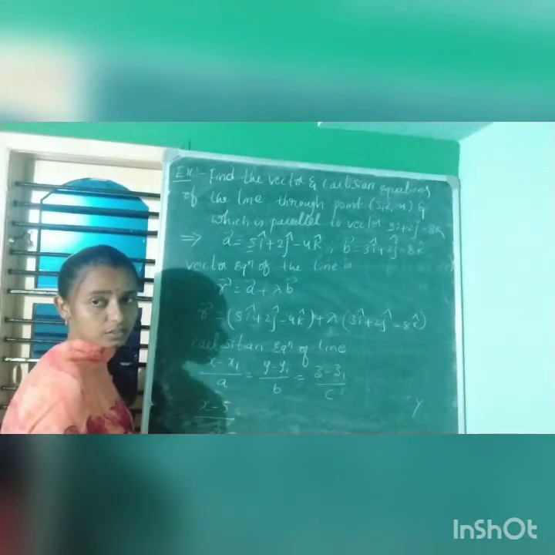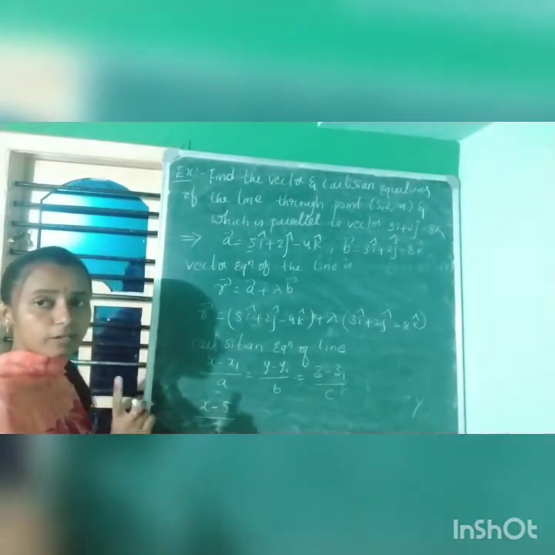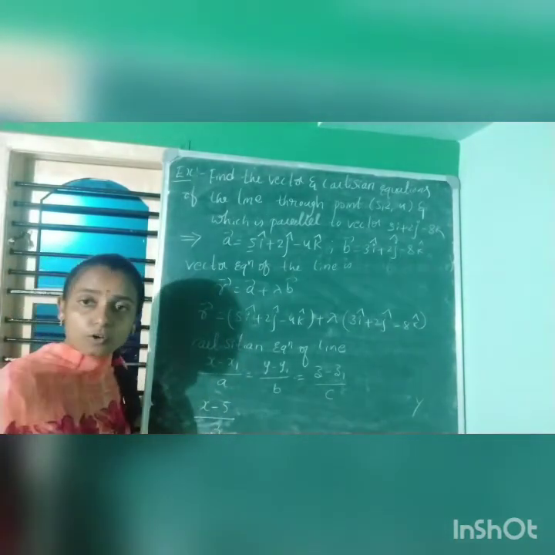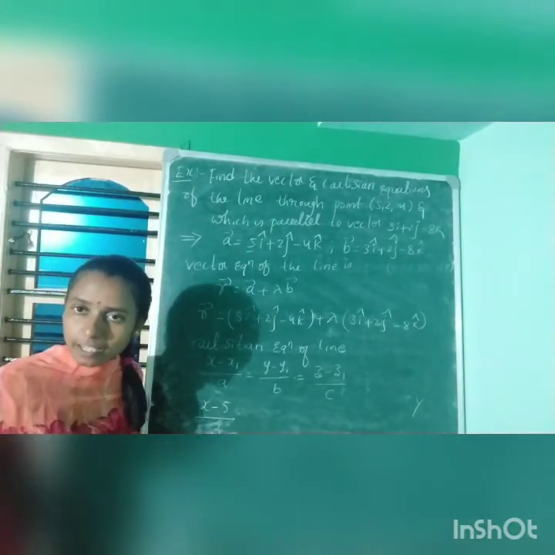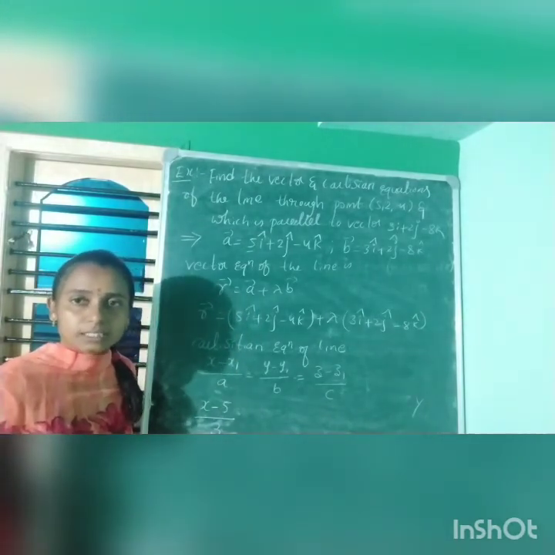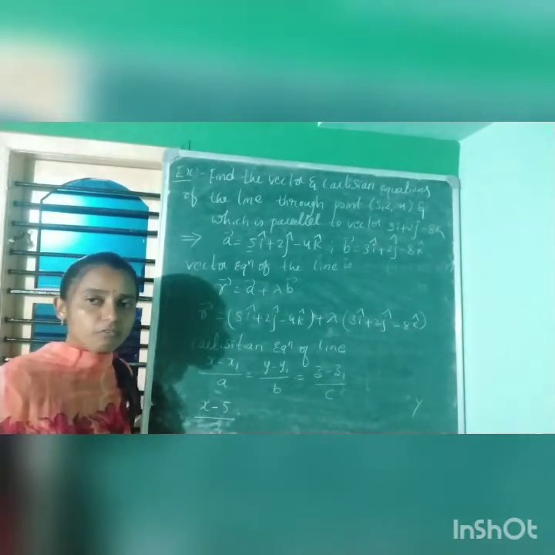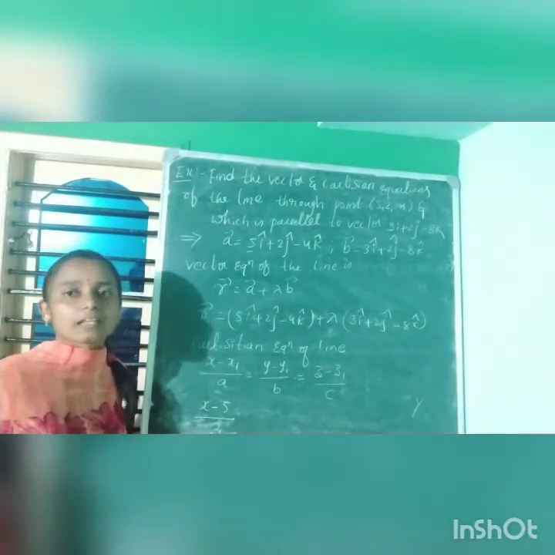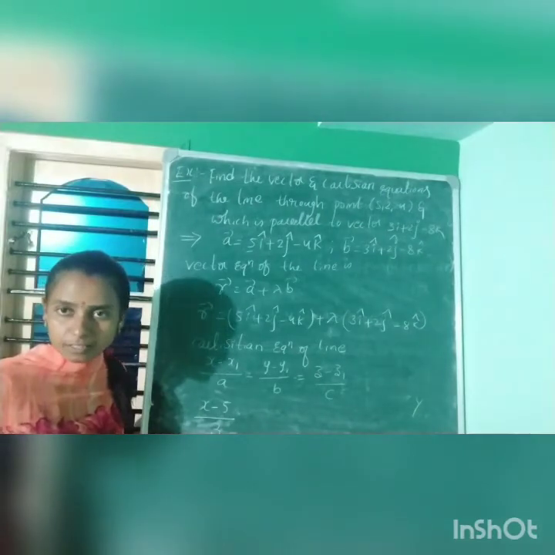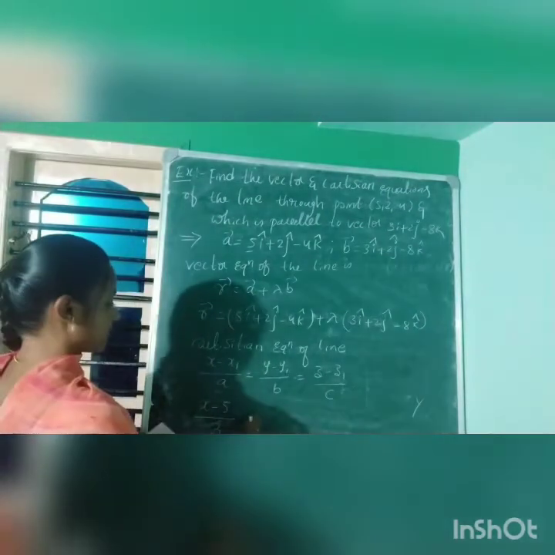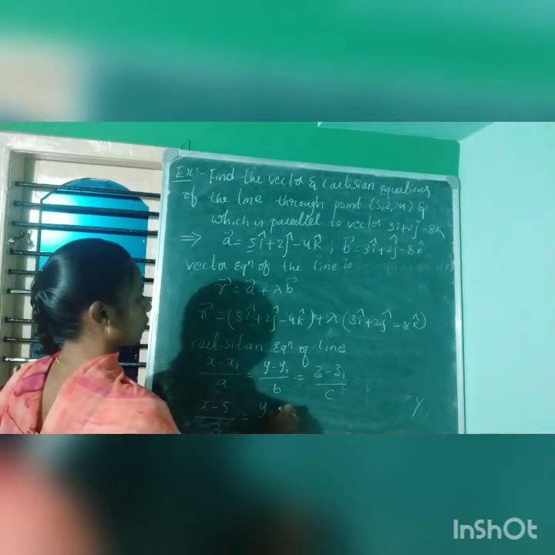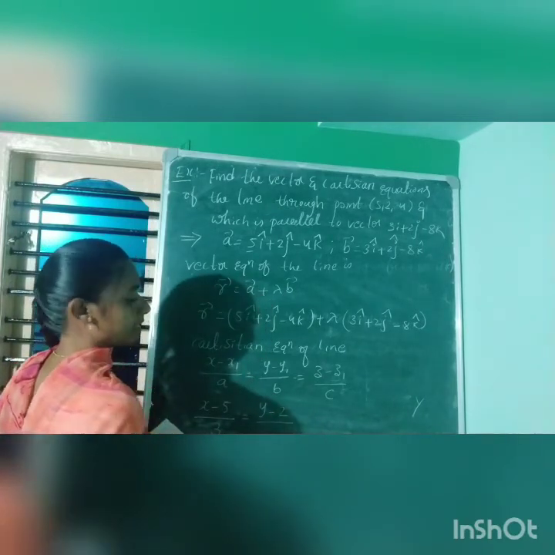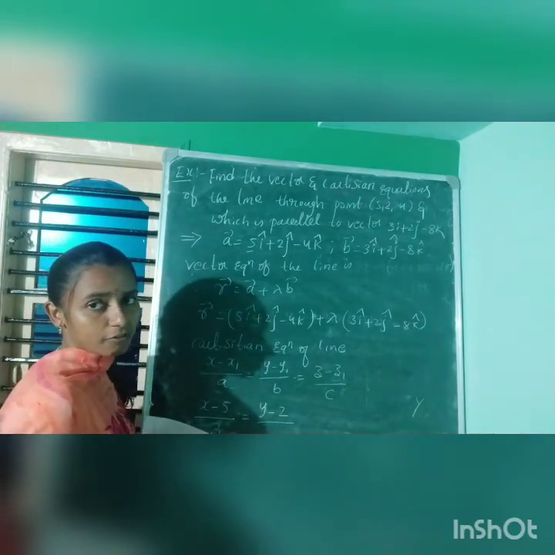Have you understood? x1, y1, z1 are the coefficients of i, j, k in the given vector a. Then a, b, c are the coefficients of i, j, k in the parallel vector, that is vector b. So we can write (y − 2)/2, where 2 is the j coefficient in vector b.